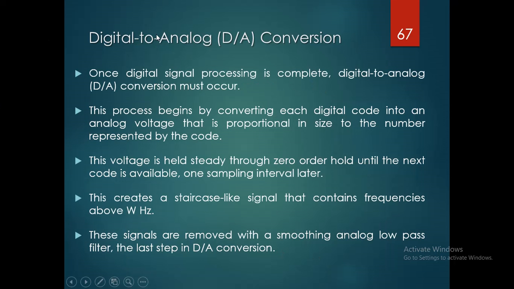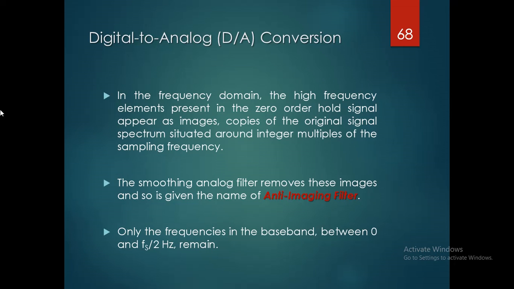Reconstruction stage. In the digital to analog conversion, once the digital signal processing is complete, the digital to analog conversion must occur. This process begins by converting each digital code into an analog voltage that is proportional to the size of the number represented by the code. This voltage is held steady through the zero order hold until the next code is available one sampling interval later. So this creates a staircase-like signal that contains frequencies above fs by 2. These are removed with a smoothing analog low pass filter, the last step in the D to A conversion, and then the signal obtained is the analog signal.